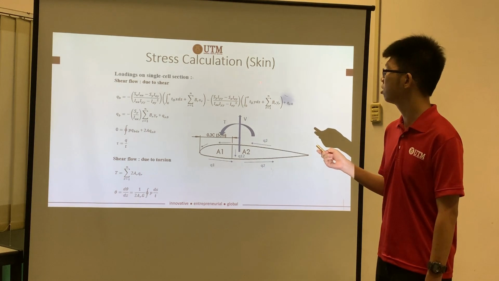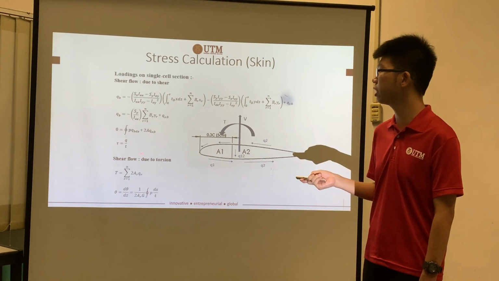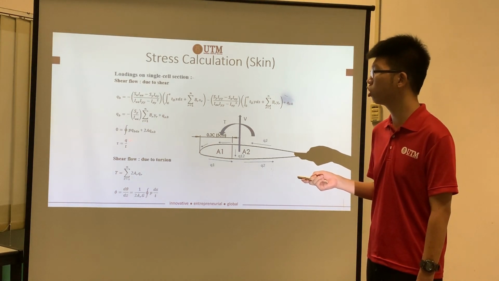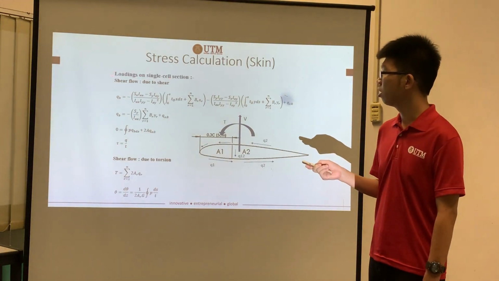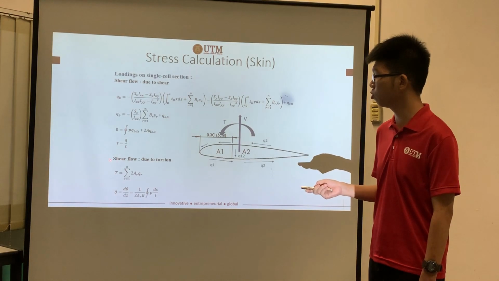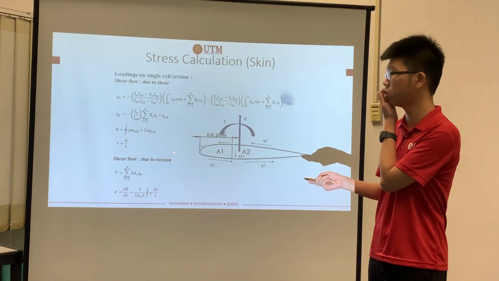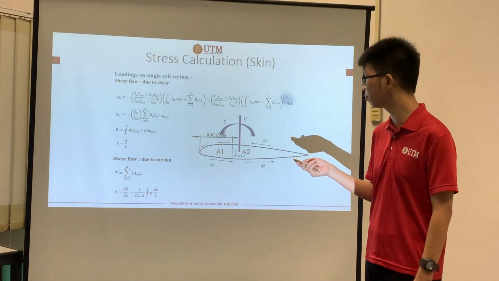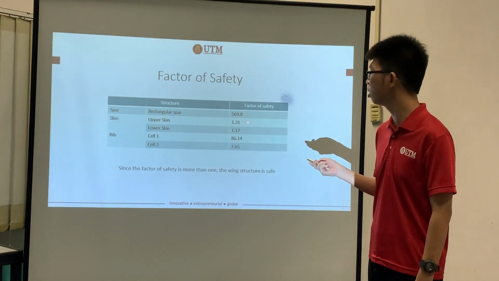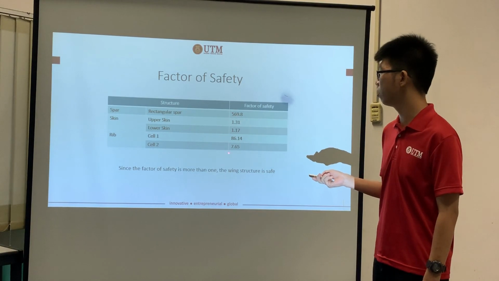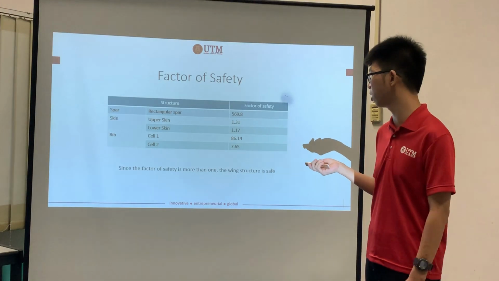So this will be how to get the shear due to the single cell section. We can simply get the tau, which equals Q over t, which is the shear flow over the thickness. And not just the shear flow due to shear, we also need to calculate the shear flow due to torsion. After that, we simply add the shear and the torsion together to get the factor of safety. After we get the factor of safety, we can see that all of the values are more than 1. Since the factor of safety is more than 1, the wing structure is safe.